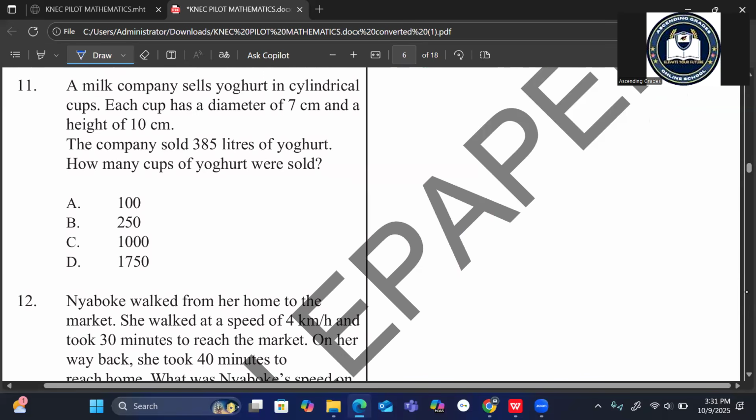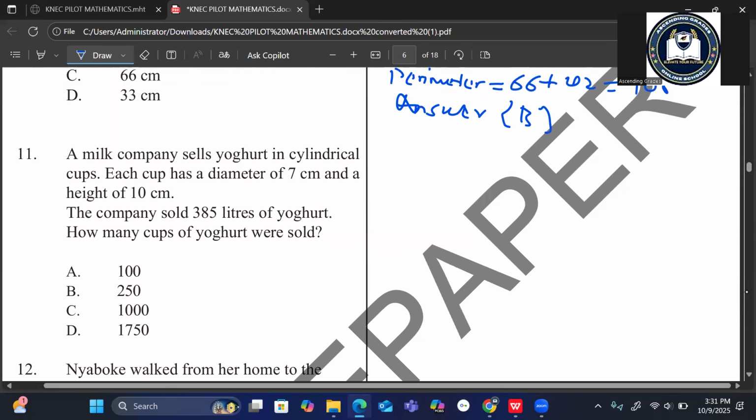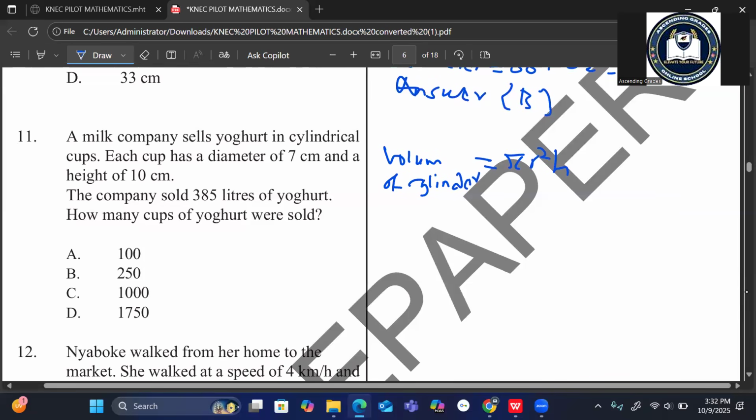The first thing here is to find the volume of one cup. How do you get the volume of one cup? Because the cup is cylindrical, the volume of a cylinder is given by pi r squared multiplied by height. So we will calculate the volume of one cylinder.